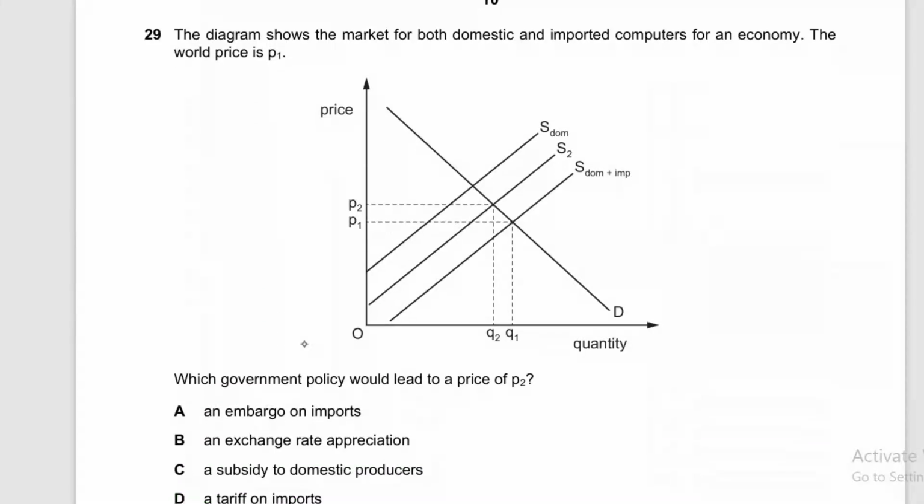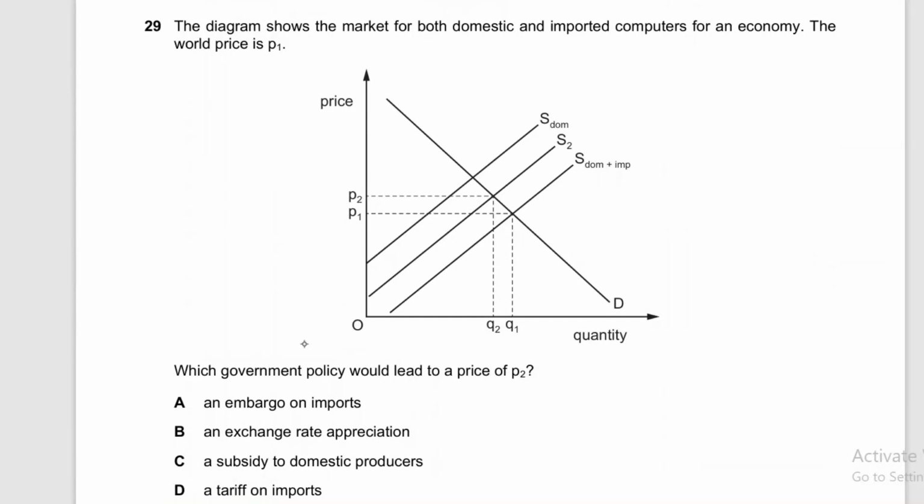Question number 29 says that the diagram shows the market for both domestic and imported computers. For an economy, the world price is P1. So this is domestic supply, this is like international supply. So the equilibrium is initially at this point E, where quantity is Q1 and price is P1. This is the condition given by the examiner.